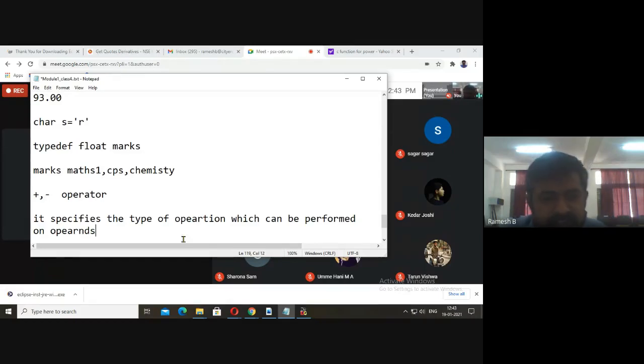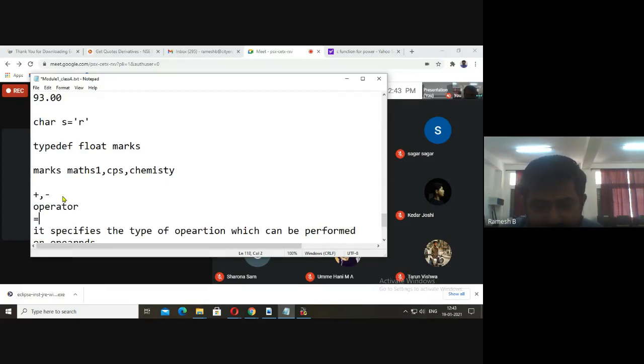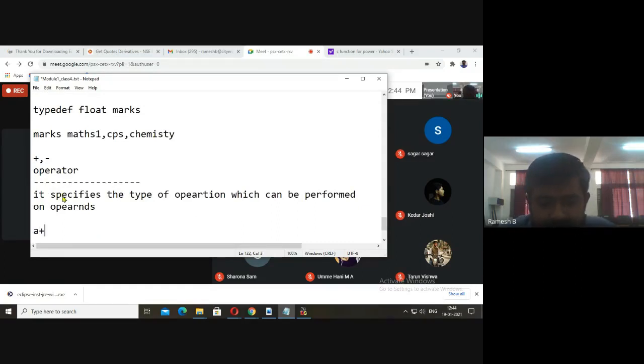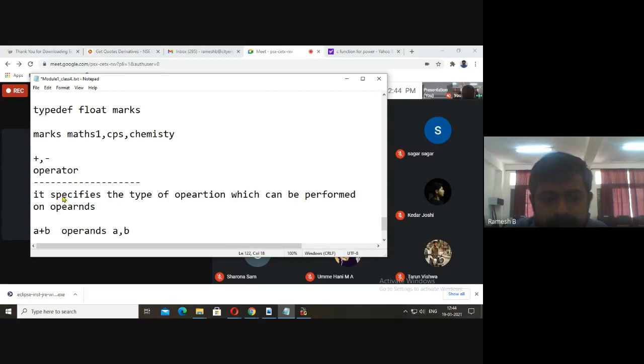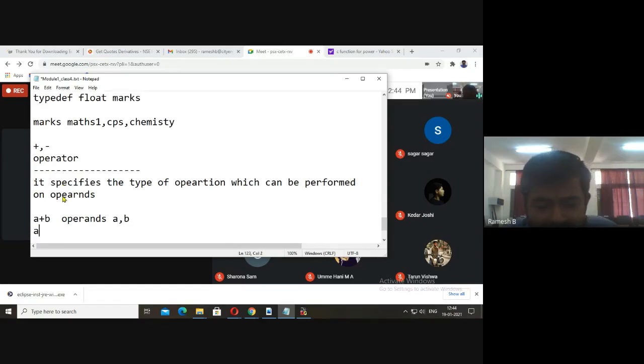This is the definition for operator. If you take the example, a plus b, it is performing addition on operands a and b. Operands here are a, b. Plus is the operator. So if I write a minus b, it specifies minus on these two operands.